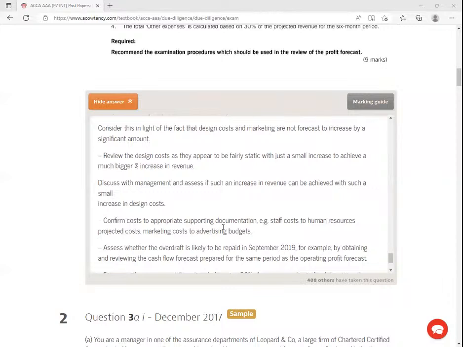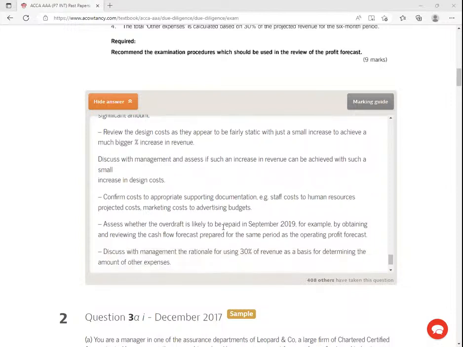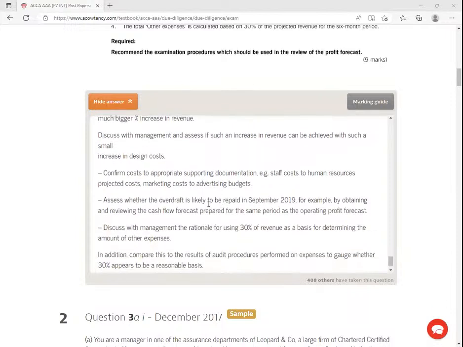Because remember, forecasts are normally prepared from historical figures. You take the historical figures. So look for supporting documentation. Assess whether the overdraft is likely to be repaid in September, for example, by obtaining and reviewing the cash flow forecast prepared for the same period as the operating profit forecast.